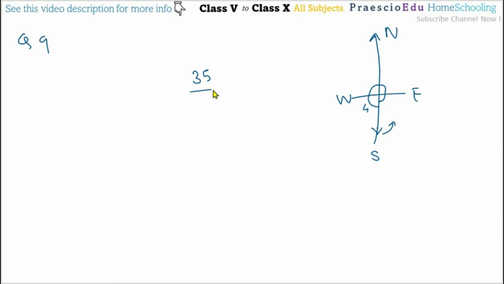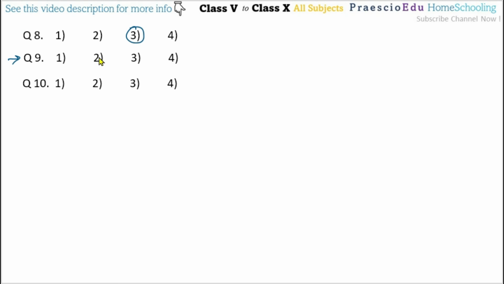But he is turning 35 times. Suppose we divide 35 by 4, that is, 4 eights are 32. After 32 there is 3, then 35 comes, so 3 times is remaining. Means from this south direction, if we take one, two and three, he will face the west direction. So finally he will face the west direction, and west is given in option number 2. So for question number 9, option number 2 is mentioned.